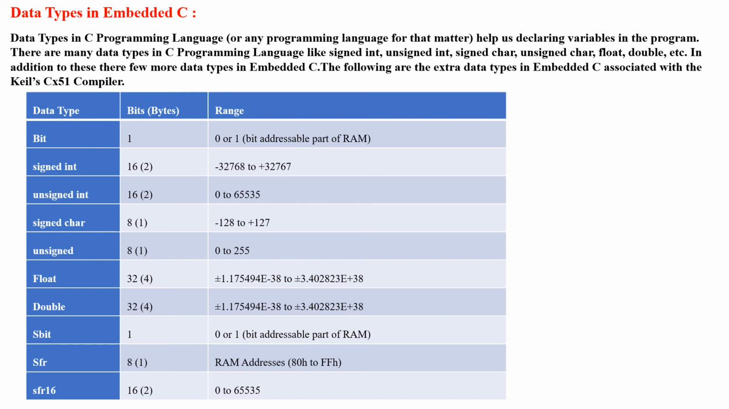So before writing the program, we need to define the data types of variables used in C programming. By using this table, we define the data types in C code.